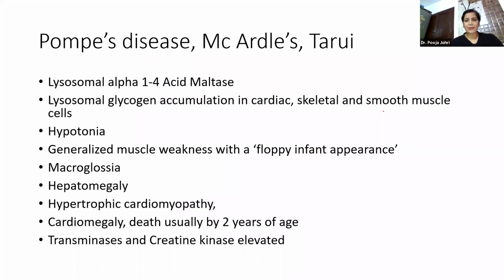Then we come over to the muscle glycogen storage diseases, PMT. P stands for Pompe disease, M for McArdle, and T stands for Tarui's disease. Now, Pompe disease: because you know glycogenolysis also occurs in the lysosomes, even though it contributes a little, it is there.